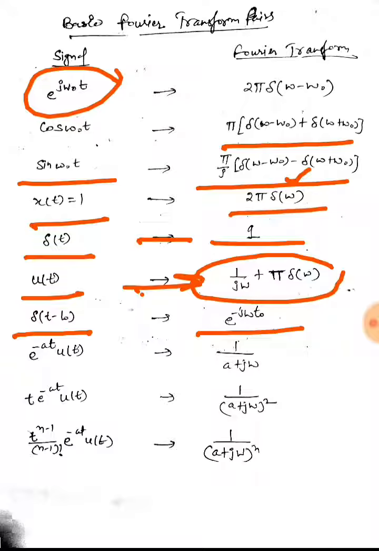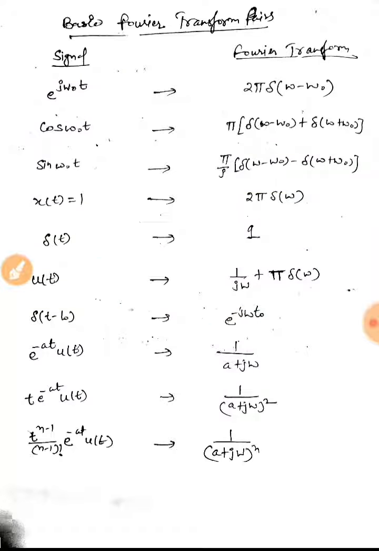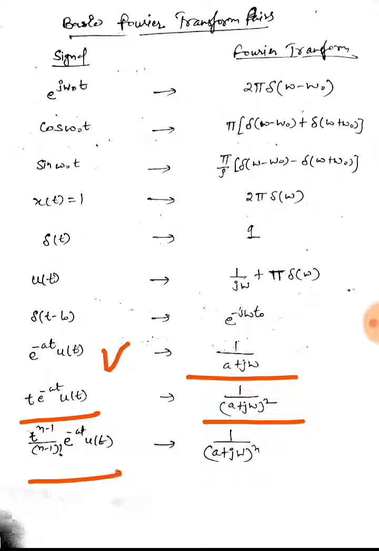As for delta t it was 1, if I provide the shifting, there will be a multiplication term with 1, so it becomes e raised to power minus j omega t naught. This is e raised to power minus at times ut, which we have already calculated. It comes out to be 1 upon a plus j omega. If I now calculate t times e raised to power minus at ut, it would be 1 upon (a plus j omega) squared. If I multiply it with t raised to power n minus 1 upon (n minus 1) factorial, then it would be 1 upon (a plus j omega) raised to power n.